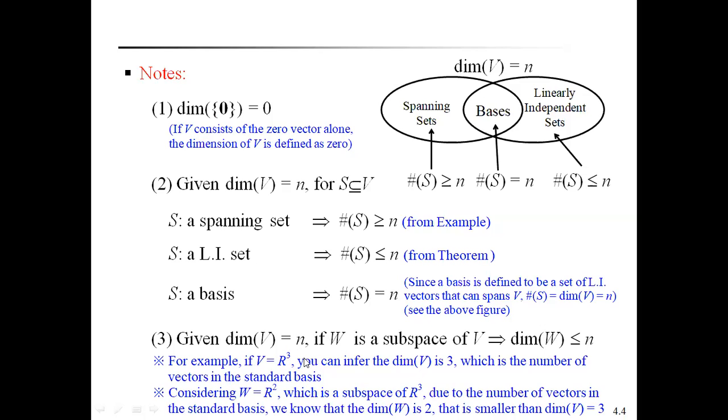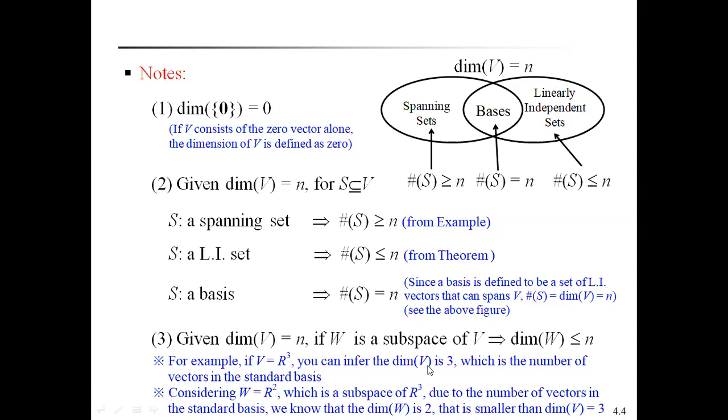If V is equal to R cube, then dimension of V is equal to 3, because V equal to R cube is a three-dimensional vector space. It contains three vectors that always form a basis of the vector space. That's why dimension of V is equal to 3. The three vectors of R cube can be written in the form of the standard basis, 1 0 0, 0 1 0, 0 0 1, that forms a standard basis for R cube. Therefore, dimension of V is equal to 3.